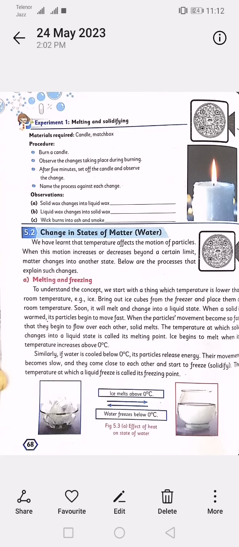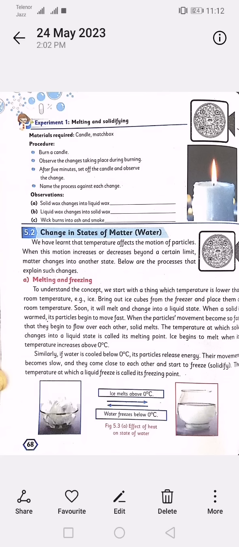When a solid warms, its particles begin to move fast. When the particles' movement becomes so fast that they begin to flow over each other, the solid melts. The temperature at which a solid changes into a liquid state is called its melting point. Ice begins to melt when its temperature increases above 0 degrees C.